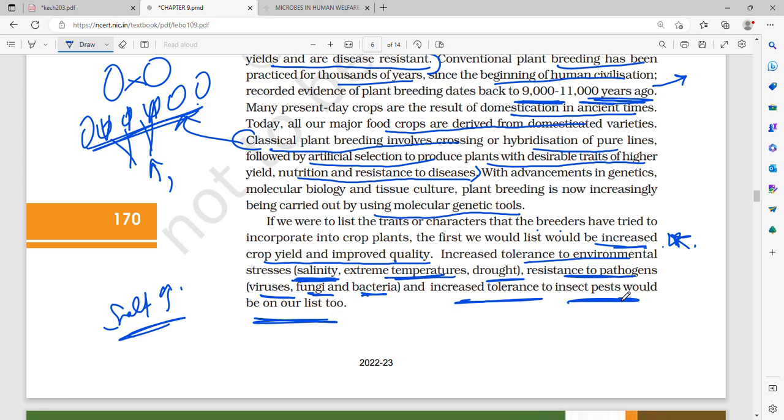Then secondly it would be increased tolerance to the environmental stresses, salinity, extreme temperature, drought, resistance to pathogen, virus, fungi, bacteria, etc., and increased tolerance to insect pests. But firstly it would be crop yield and improved quality.